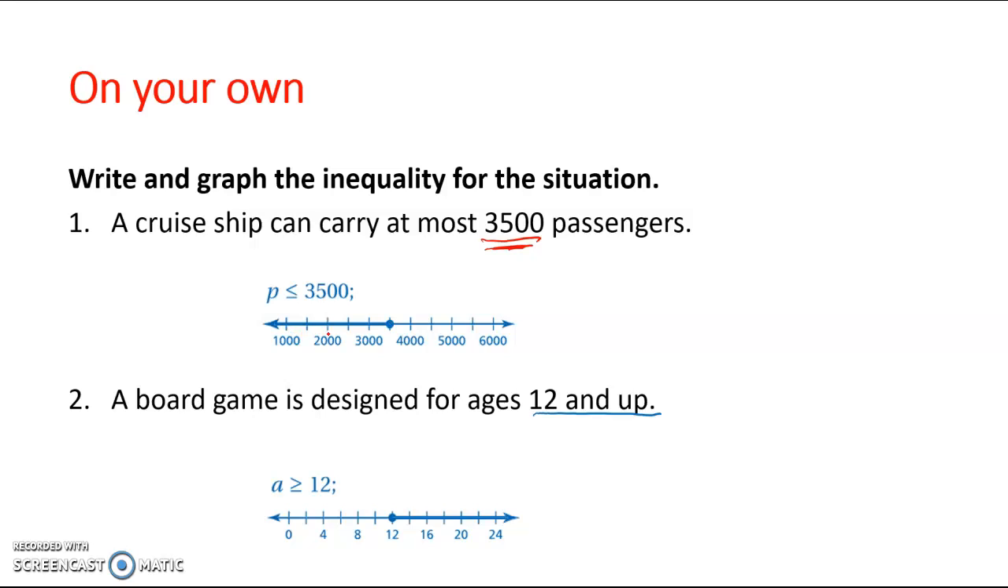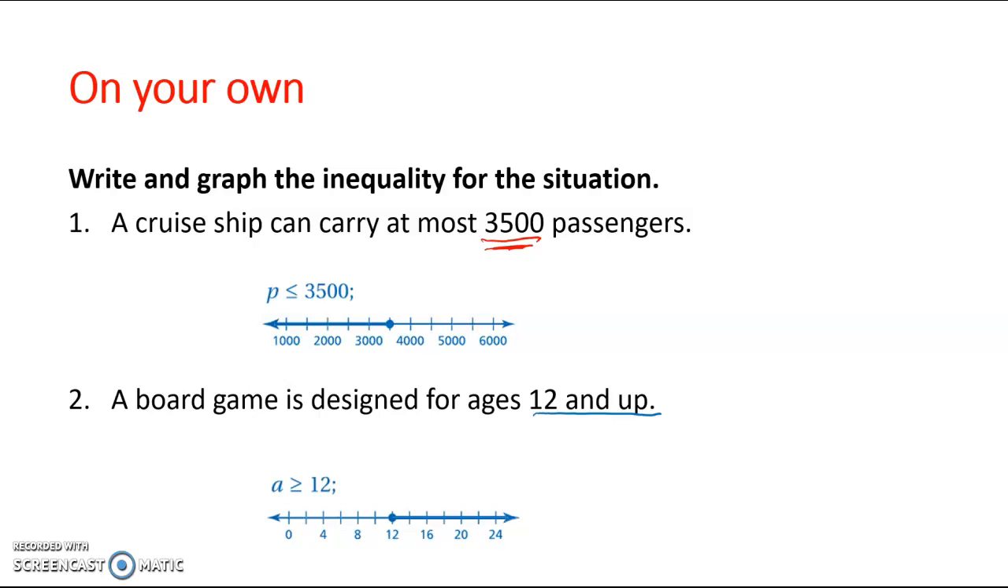The reason why I shaded to the left is because P is less than or equal to 3,500. P is passengers. It doesn't matter how many people I have in the ship as long as I don't go over 3,500. I just can't go over it. So if I had 3,500, I'm still okay. I'm in that range. If I only have 2,000 people, that inequality will still be true. There would be a solution. So that is why it's shaded to the left, because it is less than or equal to 3,500.